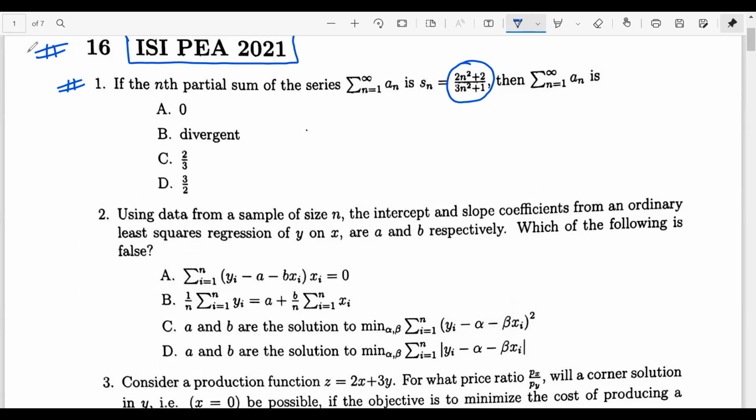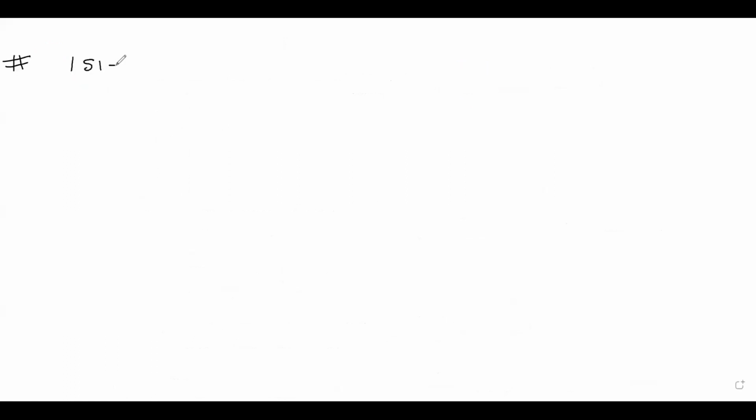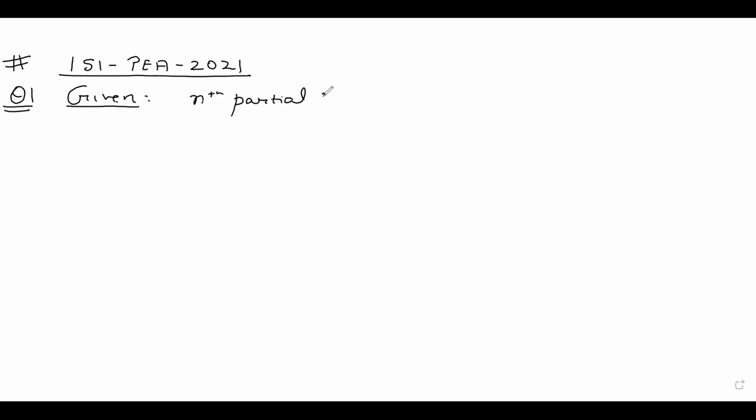So we start with the discussion of ISI PEA 2021 entrance, and we look at question 1. What is given to us? We are given that the nth partial sum of the series summation as n goes on from 1 to infinity an is Sn, which is given by 2n square plus 2 upon 3n square plus 1.